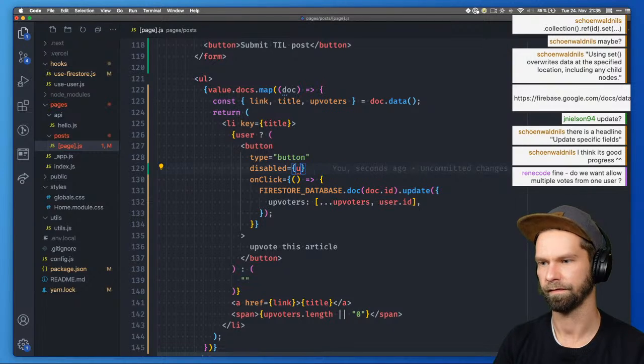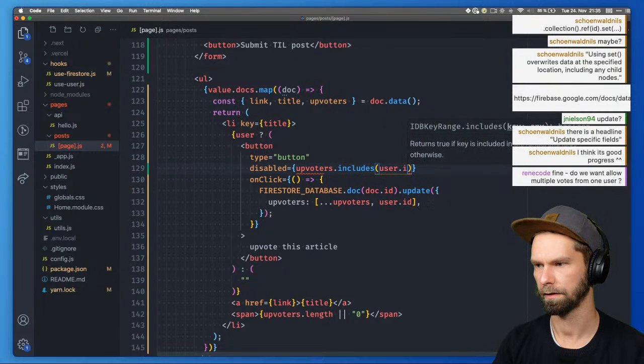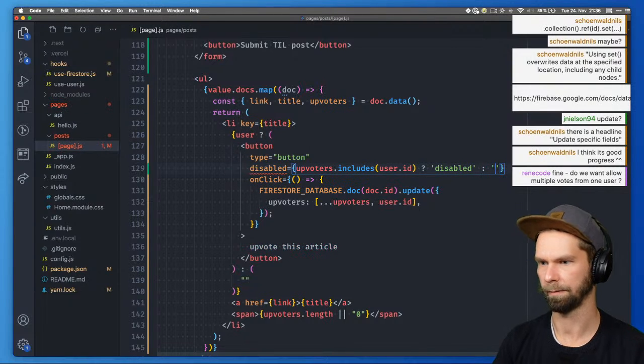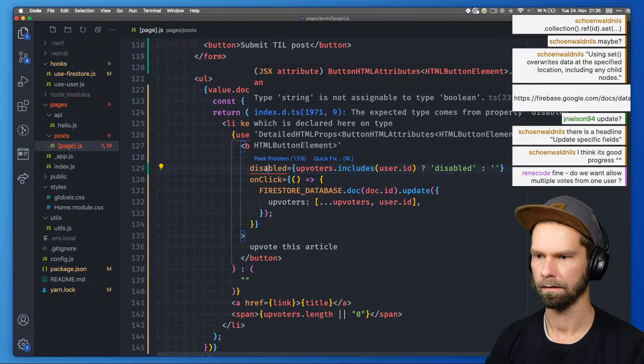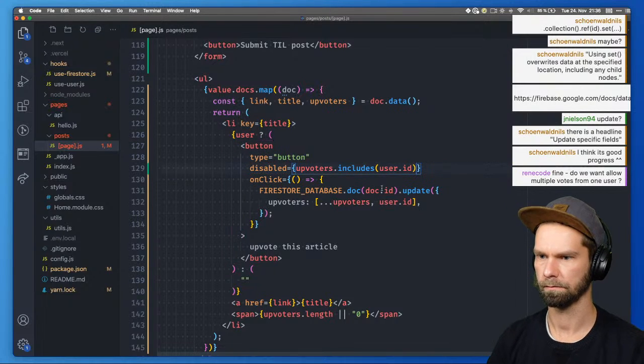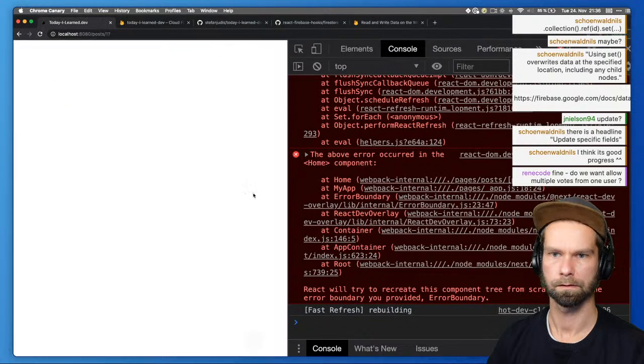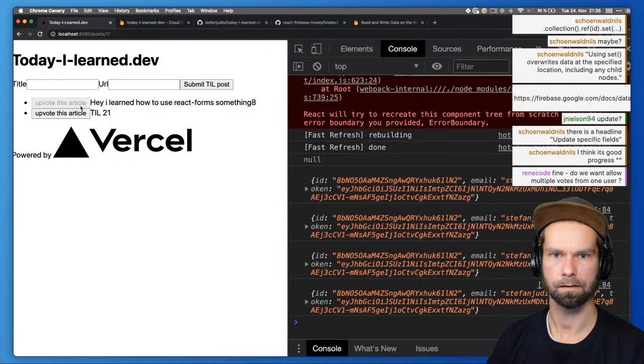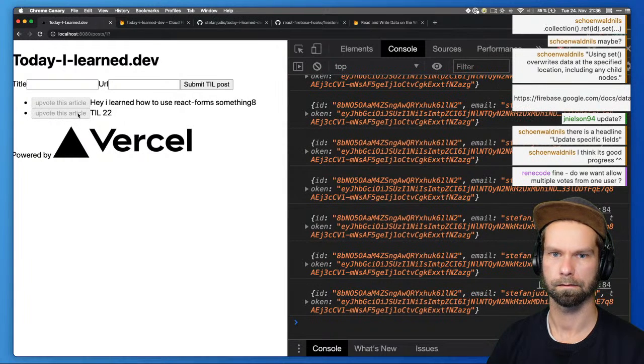So what we want to do: if upvoters includes user ID, disabled, and otherwise go with an empty string, I guess. So what's your problem here? String is not... Oh, so it is boolean. Okay. Here we go. So let's see. Nice.